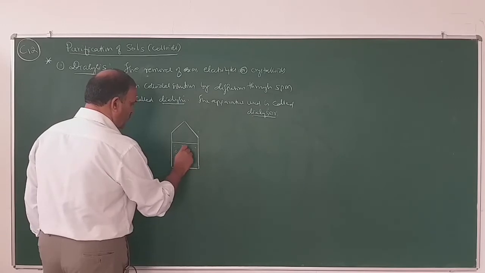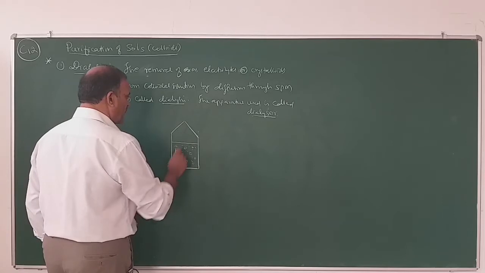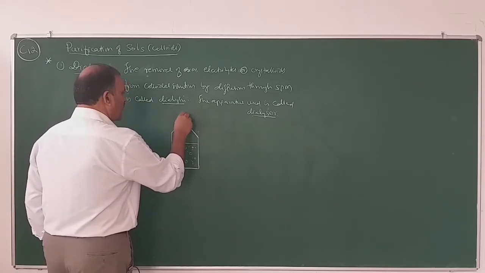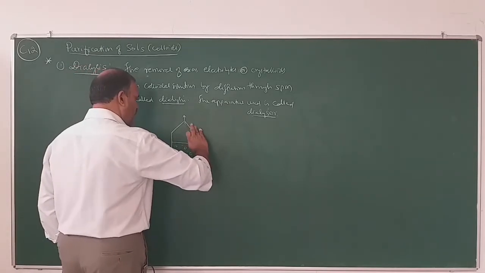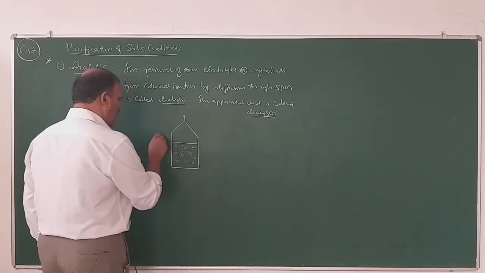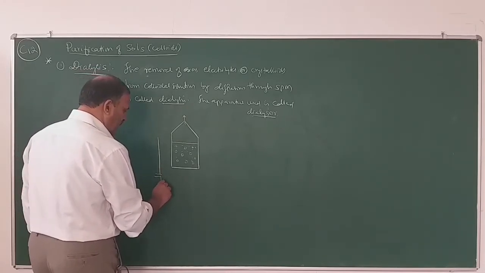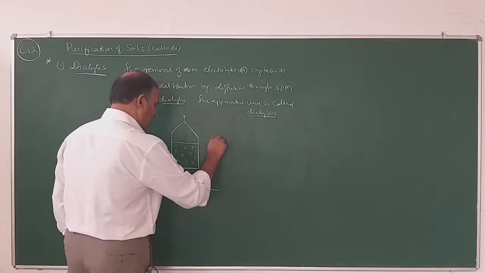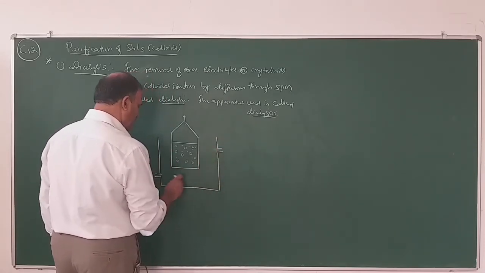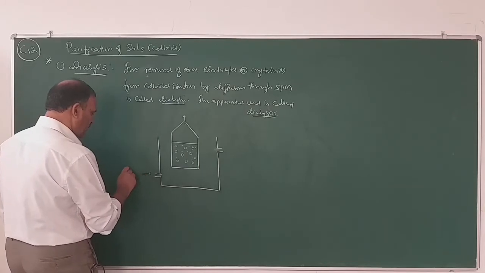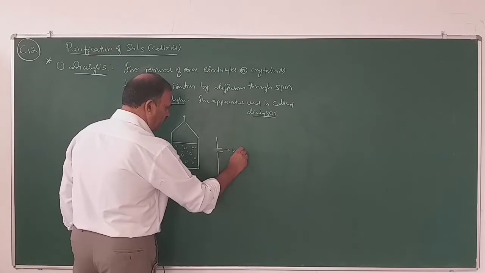Parchment bag means it is a semi-permeable membrane bag. It is suspended in a tank containing running water. Water will enter from this side, and water will go out of this tank.